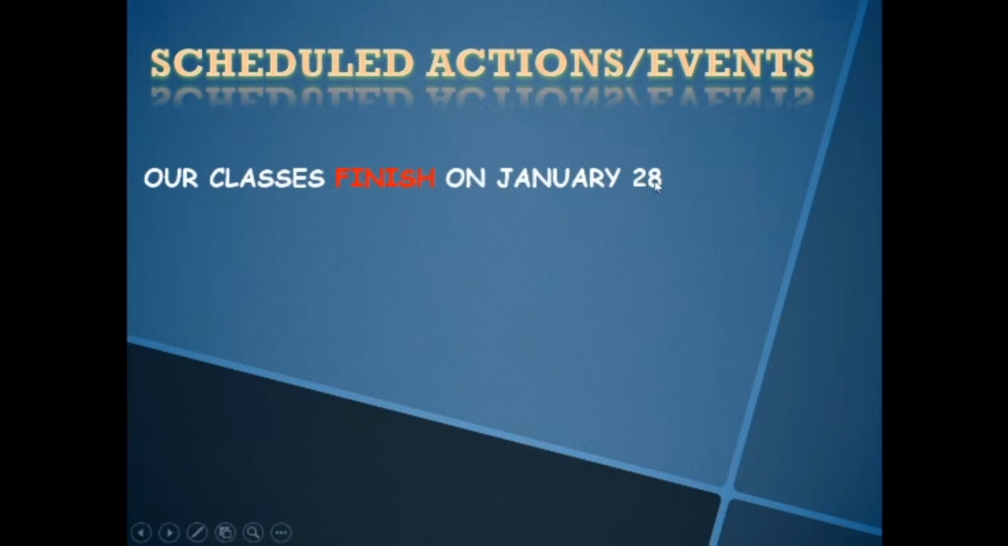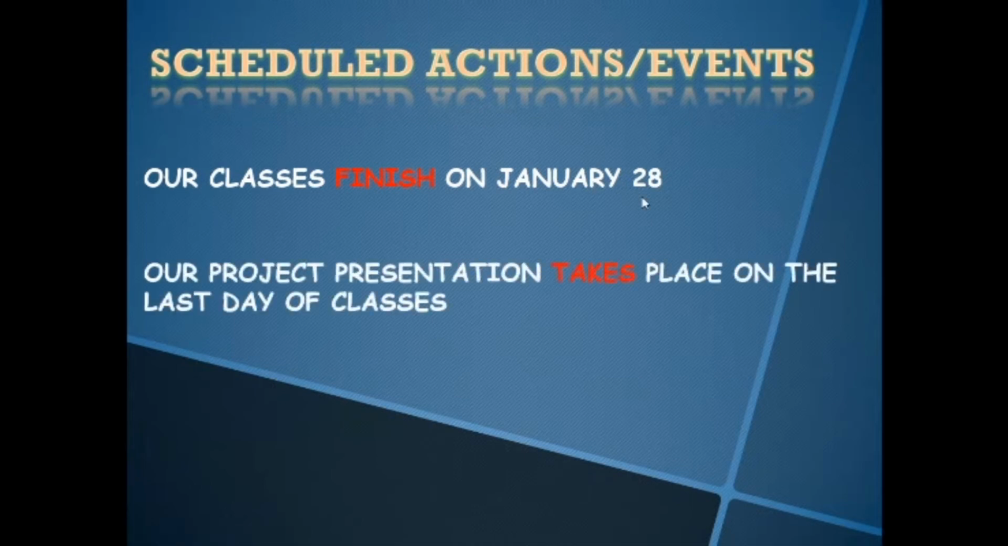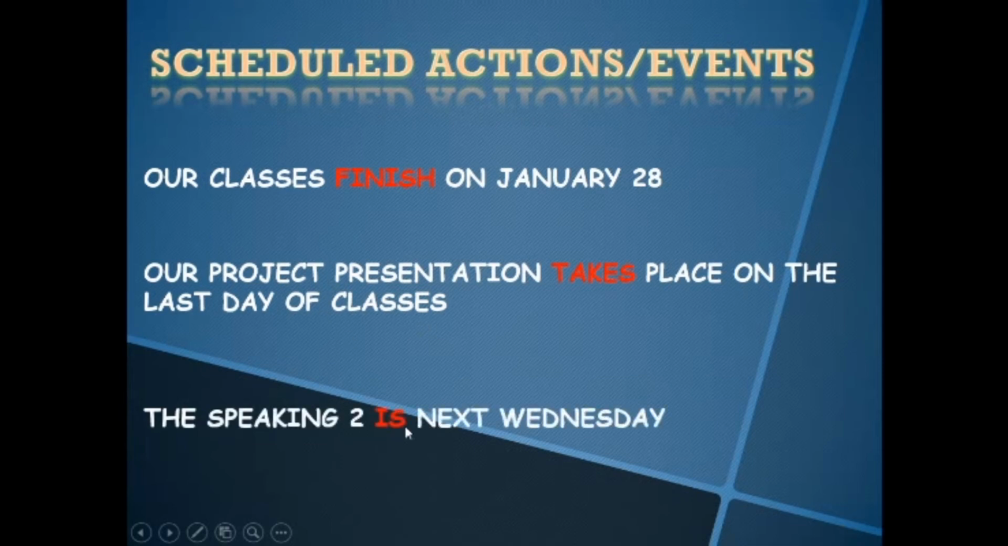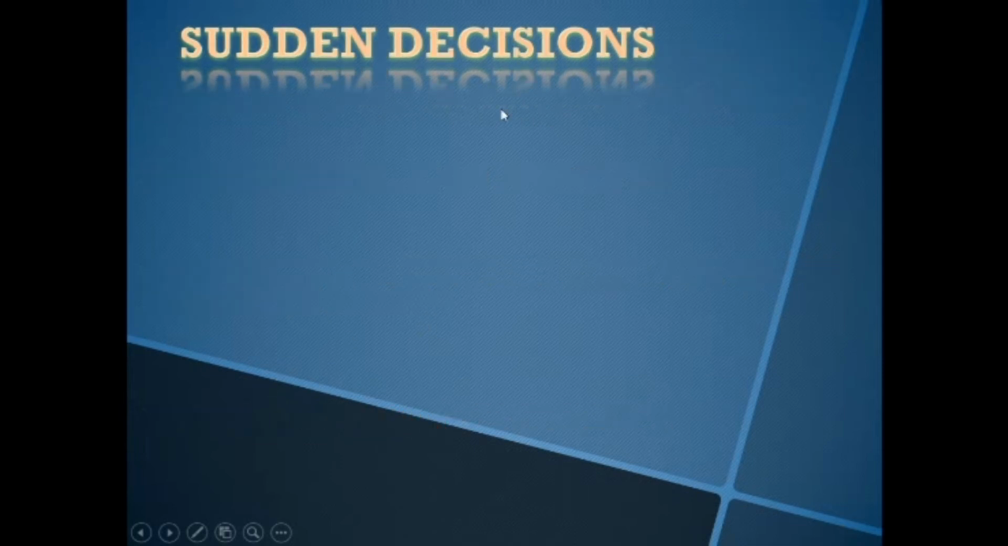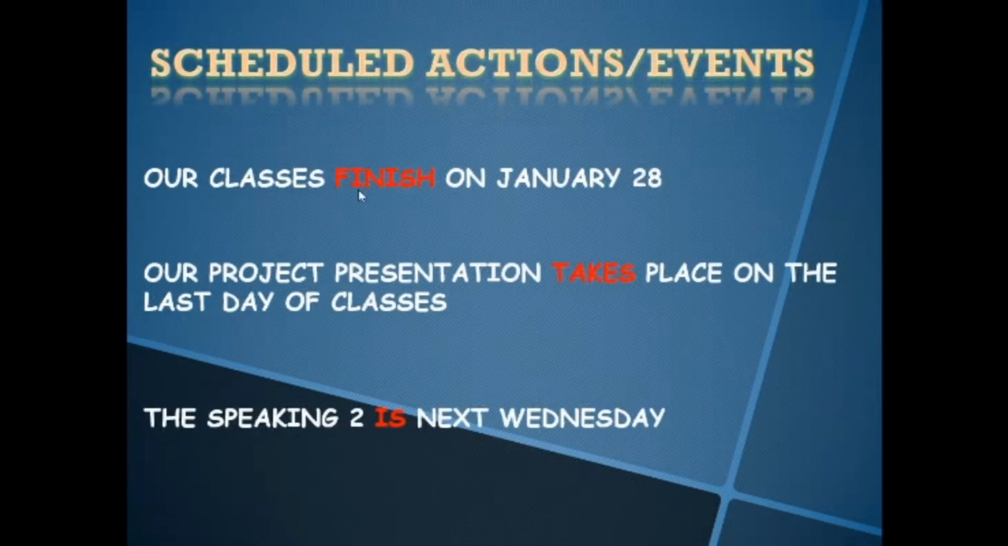What does schedule mean? It means that we know with anticipation when they are going to happen. For example, our classes finish on January 28th. Our project presentation takes place on the last day of classes. The speaking test is next Wednesday. What grammar are we using here? What is the grammar? Finish, takes, is.